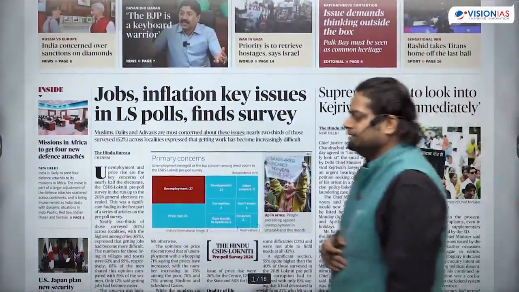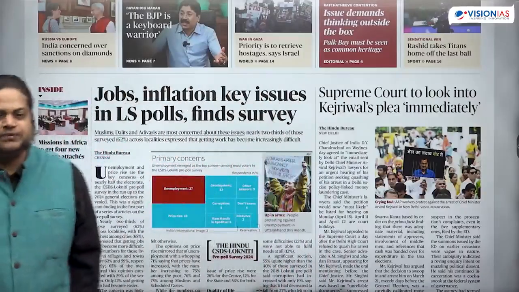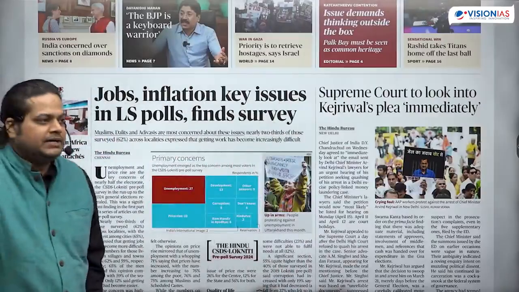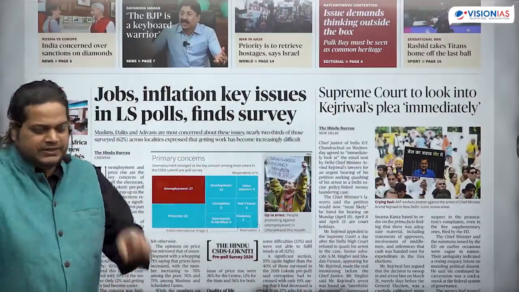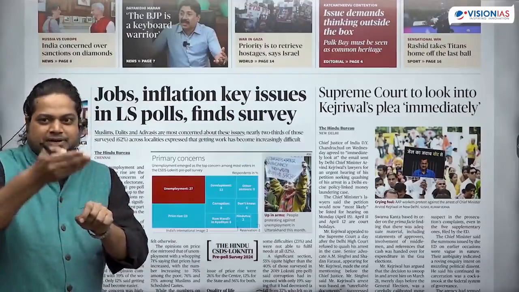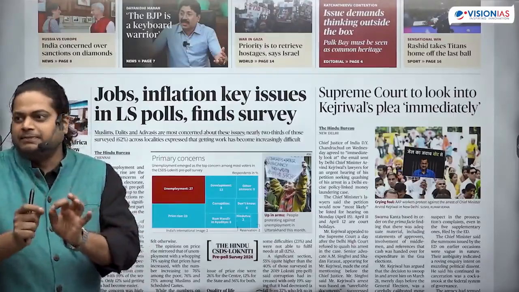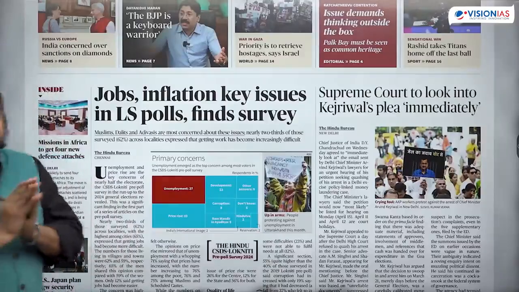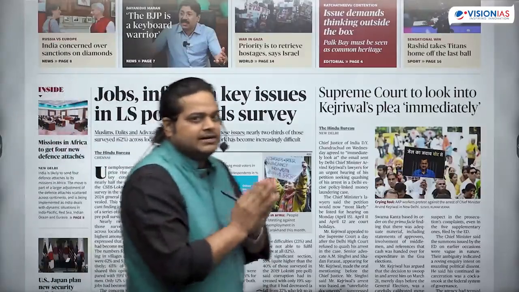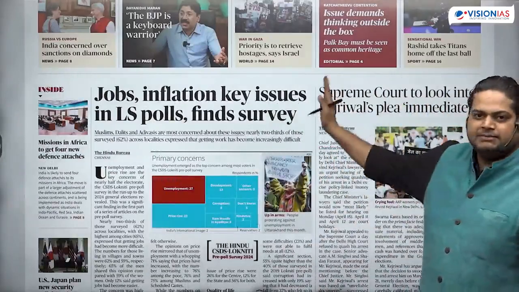So the first thing we need to find out is which articles are important for UPSC. So we'll see the newspaper the way we see the question papers, what different questions UPSC has asked. We'll see which articles are important and which part of the syllabus this article is linked to. Then only we can establish that this article is important.